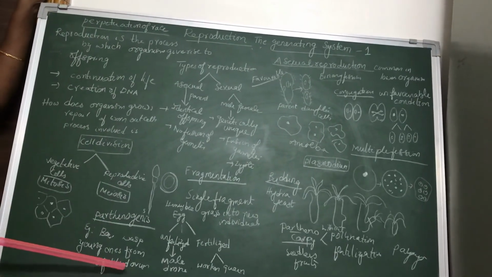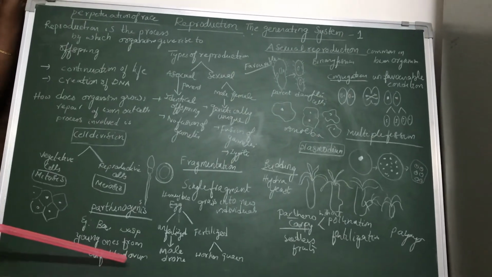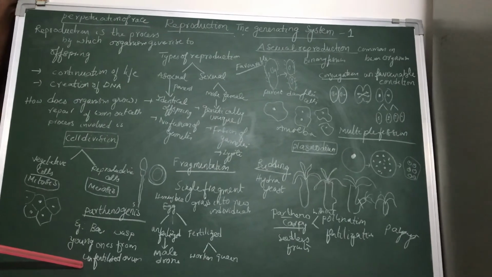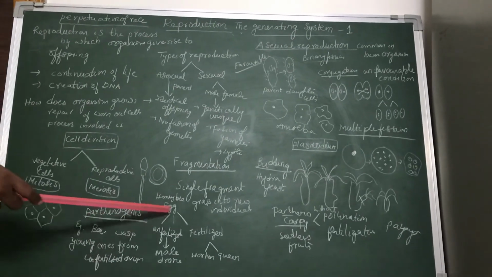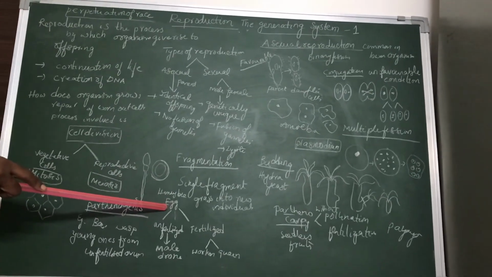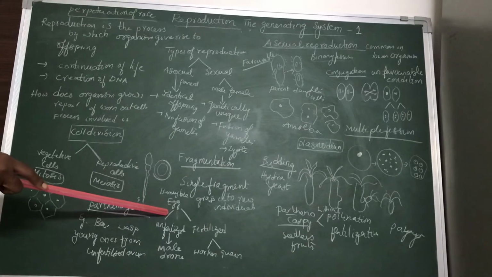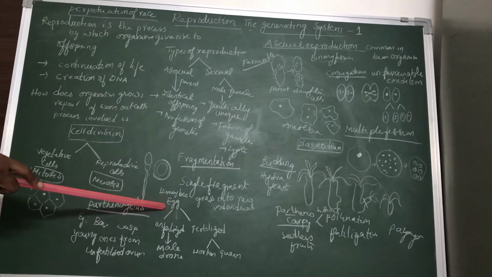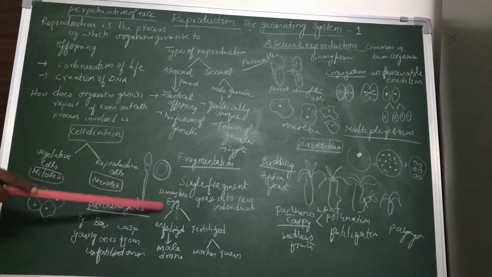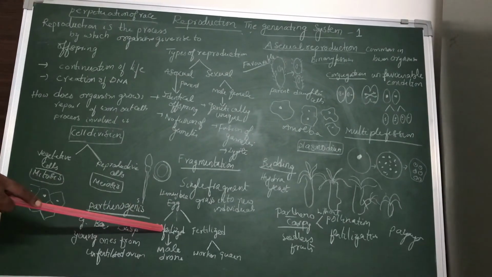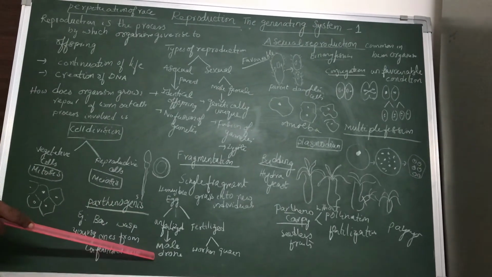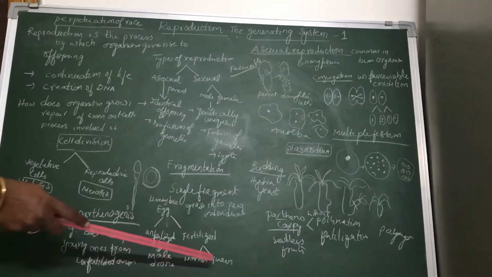Usually the young one should be formed from a fertilized egg, or zygote. Here the young one is formed from unfertilized eggs. Well, you know about the honeybee, which you learnt in class 8. There are 3 types of honeybees: worker, queen and drone. Drone is a male, queen is a female, worker is also a female. Now the honeybee will lay 2 types of eggs: unfertilized eggs and fertilized eggs. From the unfertilized egg, the male drone is formed. From the fertilized egg, the worker and queen are formed.